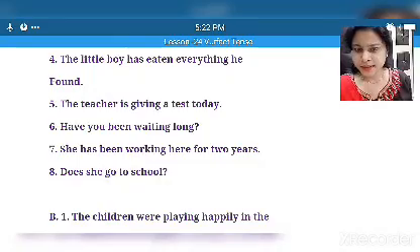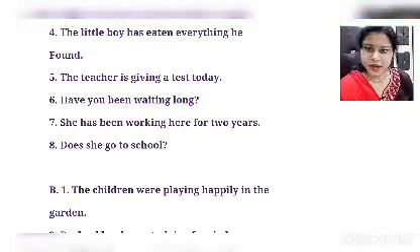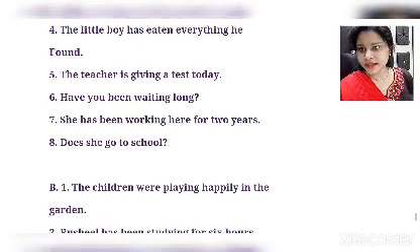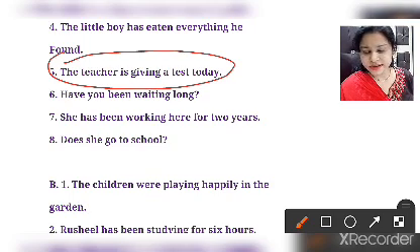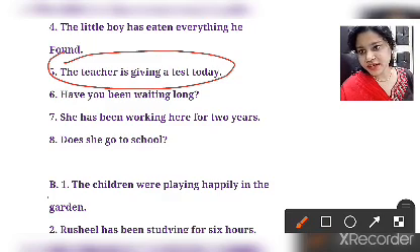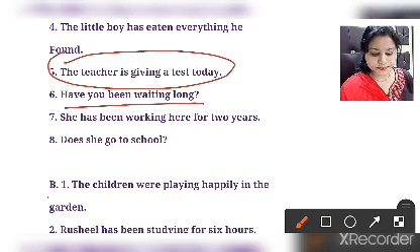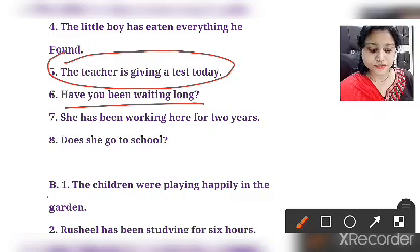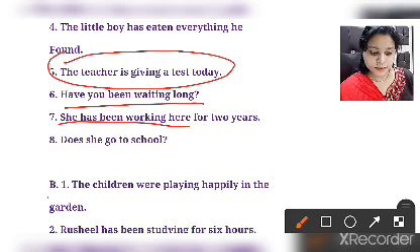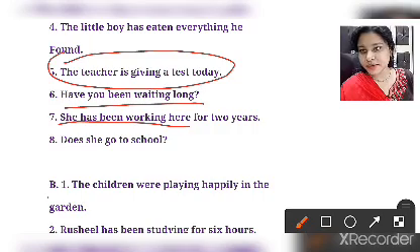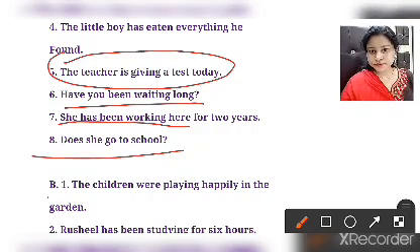So number five, students: the teacher has given a test today. That becomes: the teacher is giving the test today. That is, you have to change it into present continuous. Number six says, have you waited long? You have to change it into present perfect continuous tense: have you been waiting long? Okay, seven, she has worked here for 2 years. That becomes: she has been working here for 2 years. The last one: is she going to the school? You have to change it into simple present: does she go to school?